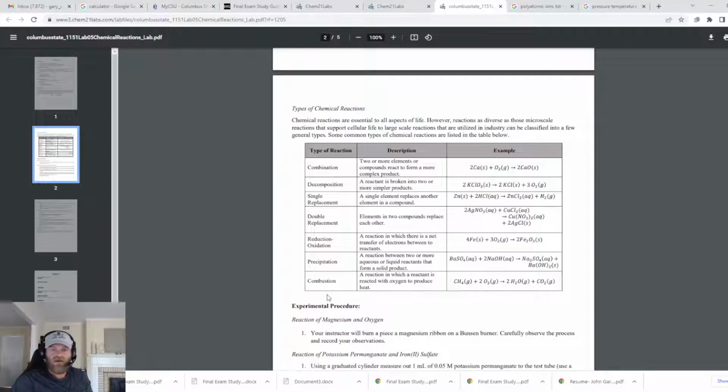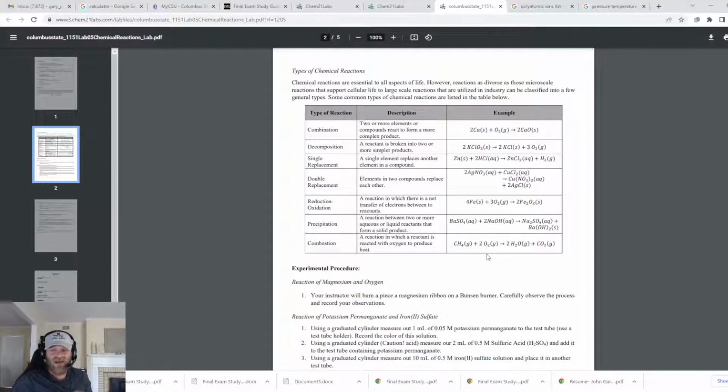Okay? Combustion reaction, I like to ask that one because it's easy to recognize. Anything that burns in the presence of oxygen is going to create water and carbon dioxide. And that's always a combustion reaction. Okay?